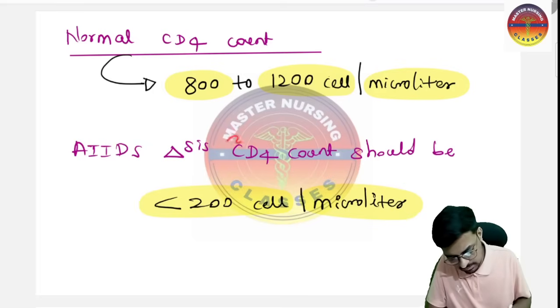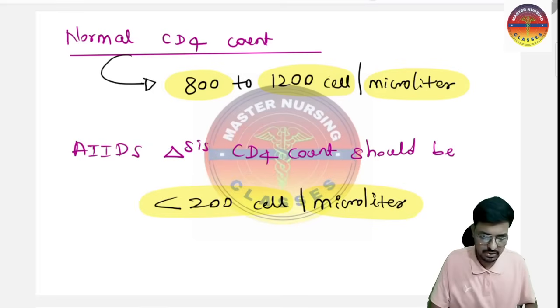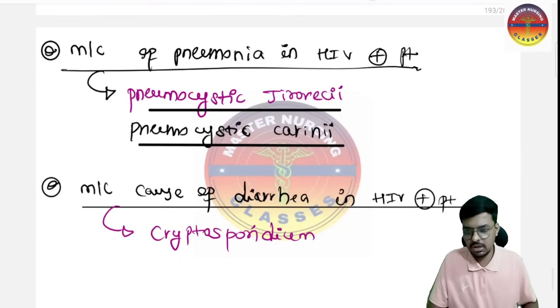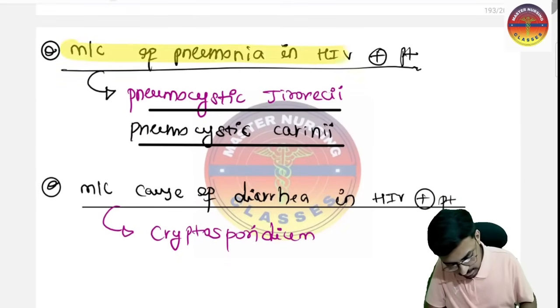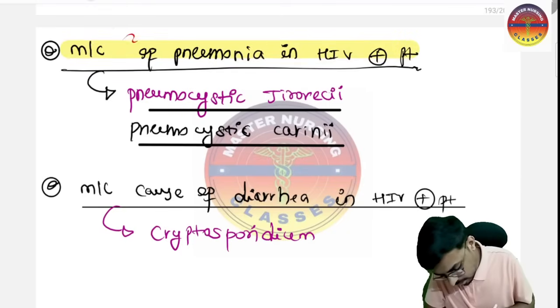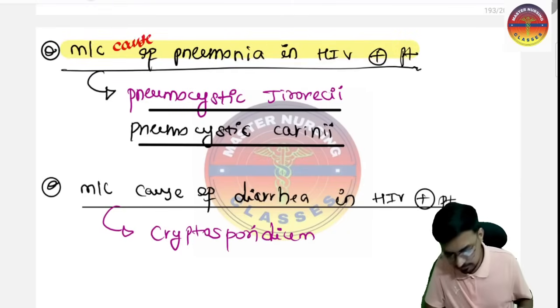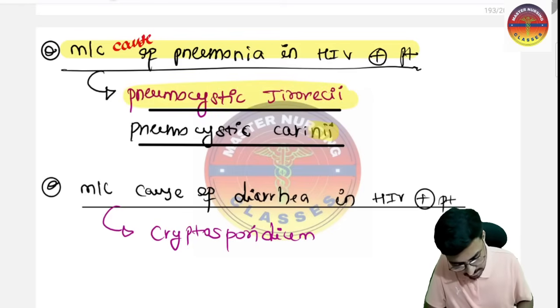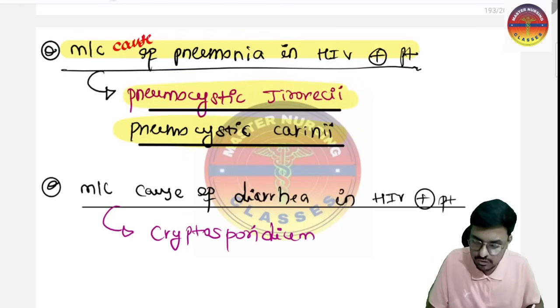The main cells targeted by the HIV virus are the CD4 cells, the cluster of differentiation type 4 cells. That is very important, and these are the golden points. What is the most common cause of pneumonia in an HIV positive patient? I have already told you: Pneumocystis jirovecii, or Pneumocystis carinii, is the most common cause of pneumonia in an HIV positive patient.